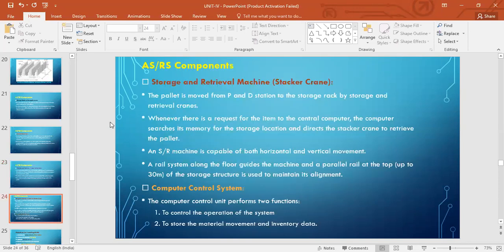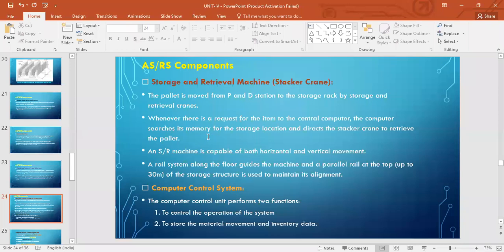And the storage and retrieval machine, SR machine, right? We saw the pallet is moved between the pickup and delivery station and the storage rack by storage and retrieval cranes. Whenever there is a request for an item to the central computer, the computer searches its memory for the storage location. Because I told you, the computer now knows where that particular item is.